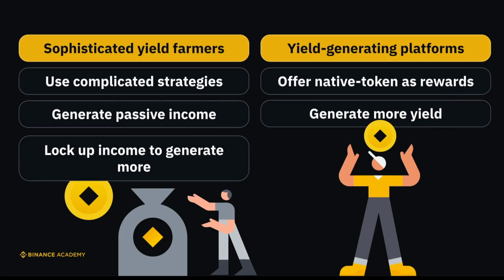Many sophisticated yield farmers engage in complicated strategies to generate passive income from their crypto holdings, then lock up their passive income to generate more passive income, and so on. Many yield-generating DeFi platforms also incentivize users by offering native tokens as rewards for providing liquidity, and these native tokens can be deposited to other platforms to generate more yield.